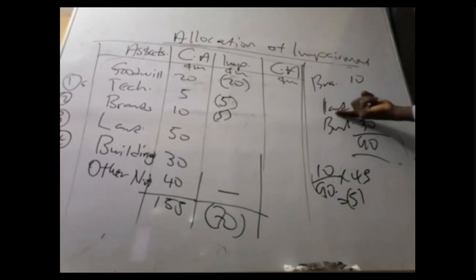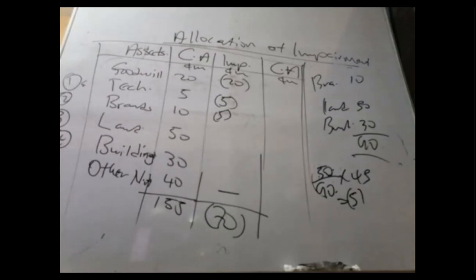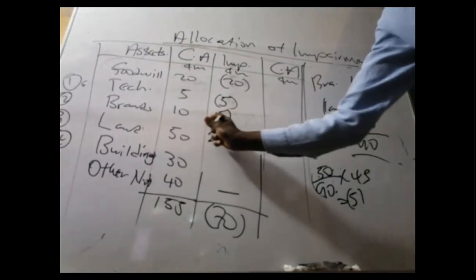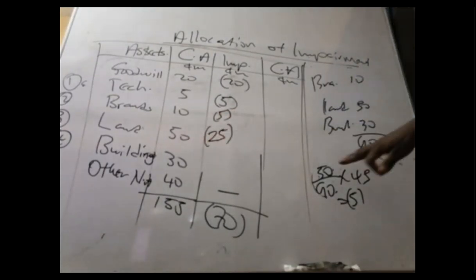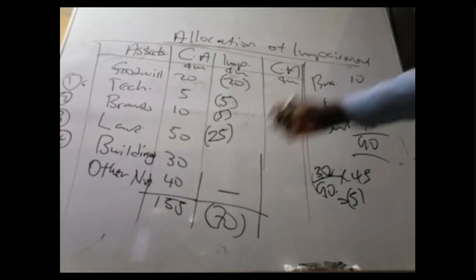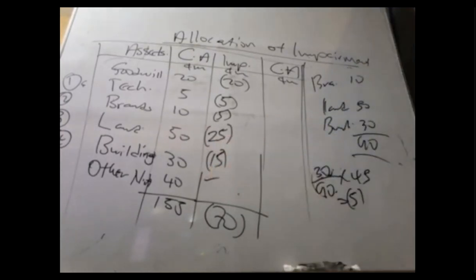Let's move on to the next asset. The next asset is land. Land, the current amount is 50. So I'll just change the top to 50 and the denominator stays 90. 50 out of 90 times 45 should give us 25. Put it in brackets. Let's move on to the next one, which is 30. That one also will give us 15. Put it in brackets. Technology will be dash. If you sum all up, it gets to 70.